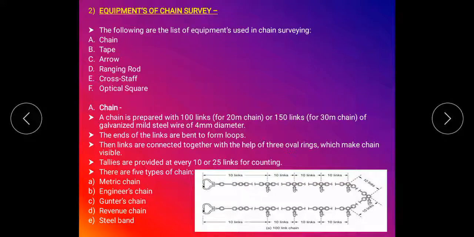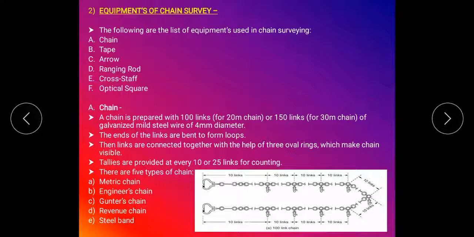There are mainly 6 equipments we use in chain surveying. First is the chain, second tape, third arrow, fourth ranging rod, fifth cross staff, and sixth optical square.